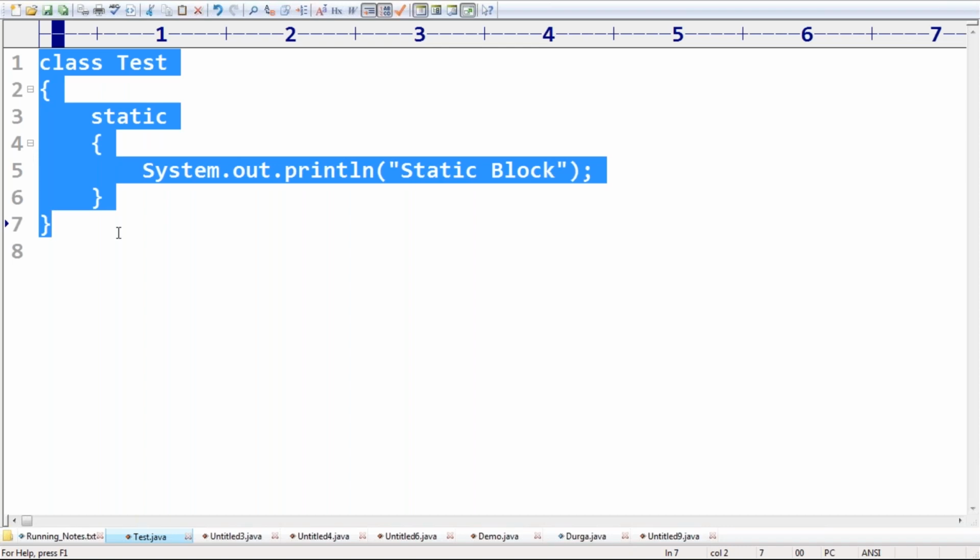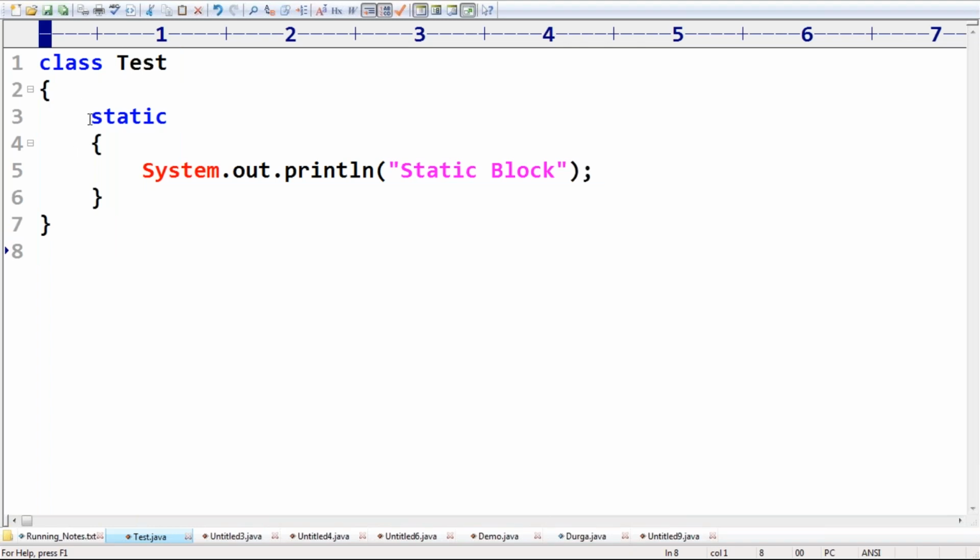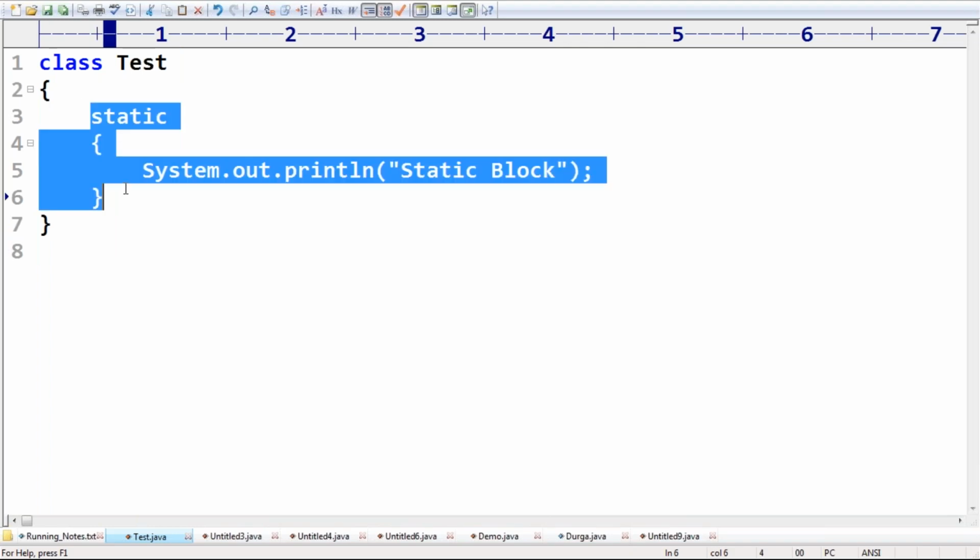If the main method is not there, the JVM won't start its execution. Only if the main method is available will the static block execute.